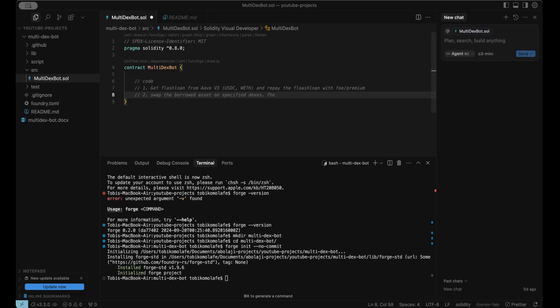The supported dexes are Uniswap V3, Aerodrome V2, Alienbase, Sushiswap V3, and Pancakeswap.